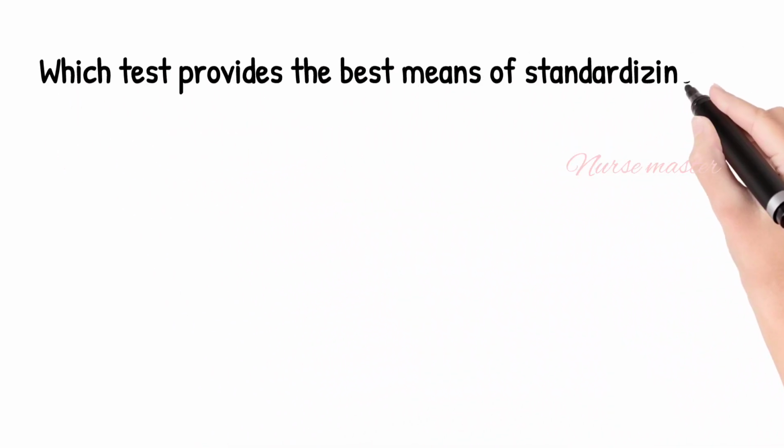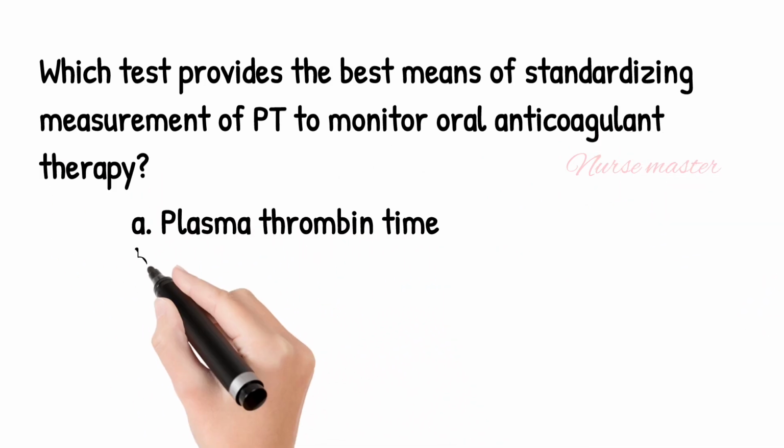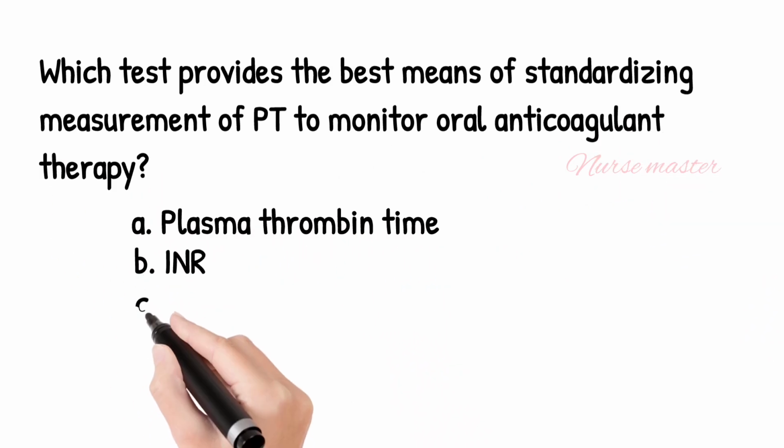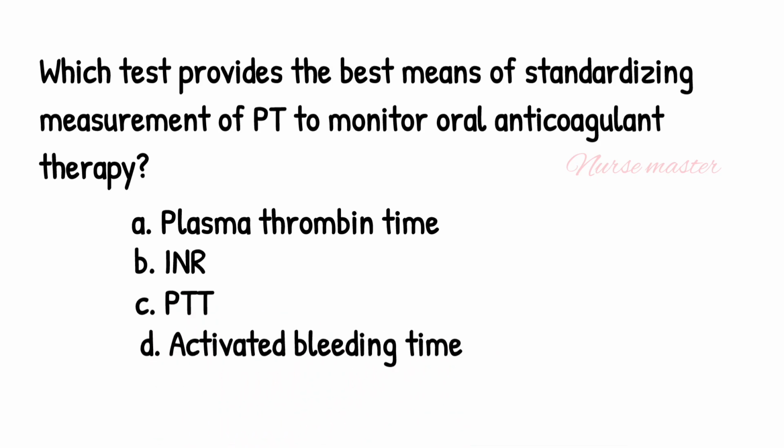Which test provides the best means of standardizing measurement of prothrombin time to monitor oral anticoagulant therapy? Option A, plasma thrombin time, option B, INR, option C, partial thromboplastin time, option D, activated bleeding time. The answer is option B, INR.